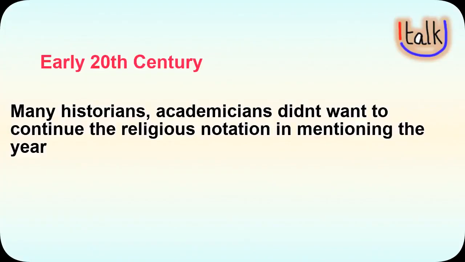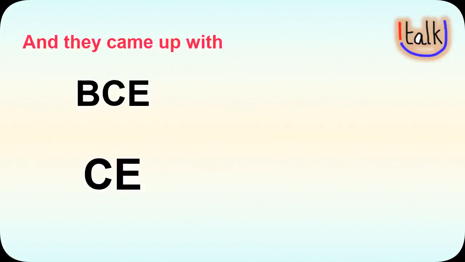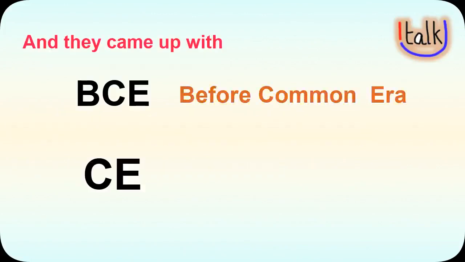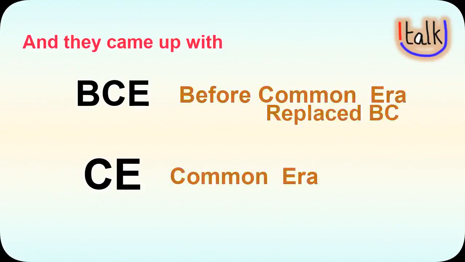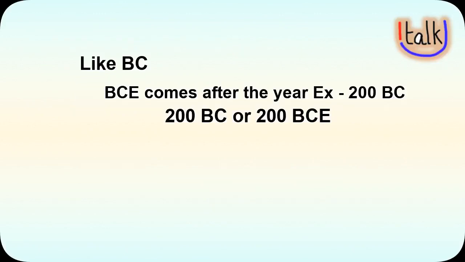Let's move on to BCE and CE. In the 20th century, many people didn't want to have a religious notation to the years and they wanted it to be non-religious. They came up with BCE and CE. BCE stands for Before Common Era and they used it to replace BC. CE stands for Common Era and that replaced AD.